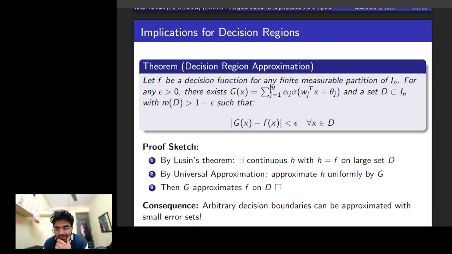So I say that there is a finite measurable partition of I, and for any epsilon, there is a G such that a set D, which is a subset of I, with its measure greater than 1 minus epsilon, we can get a G which is arbitrarily close to f by epsilon, and that is true for all x's in this D.